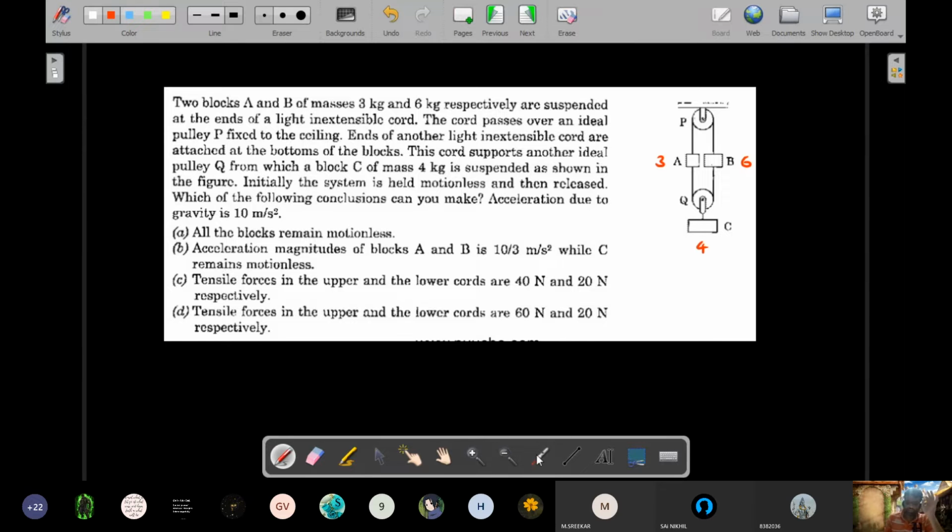Initially, the system is held motionless. That means someone is holding it like this so that they don't move, and then released. Which of the following conclusions, that means one or more than one, can you make once the system is released? You are given 4 options which you have to solve for. Try it out.